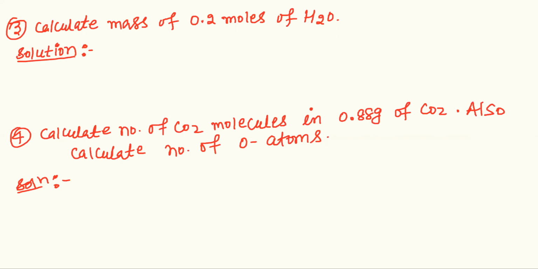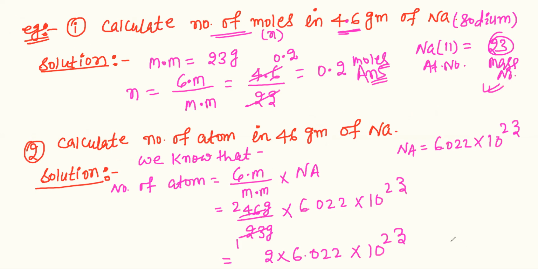And after that, we get 0.044 into 10 raised to the power 23.